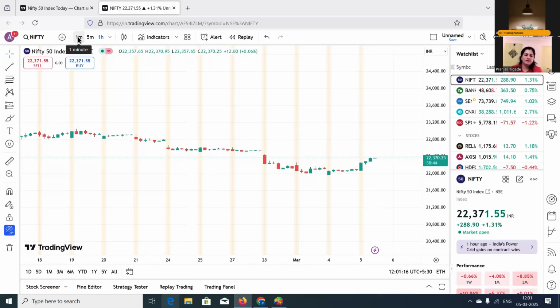So basically, there are two types of time frame mostly. One is the trading time frame and one is the parent time frame. So I'll first tell you what is the parent time frame and trading time frame. So parent time frame is the time frame which you mostly use to see the trend of the market. Okay. And the trading time frame is the time frame where you actually take entry and exits, where you actually trade. So what is the logic behind it?